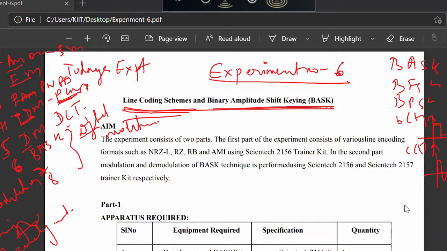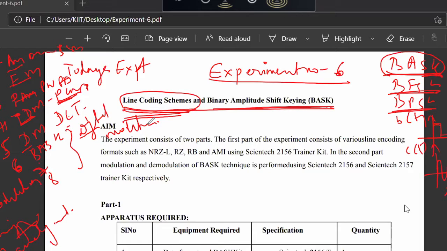So to perform digital modulation, the basic modulation processes are binary ASK, binary FSK, and binary PSK. Today we will be seeing the binary ASK modulation technique, and along with that, line coding schemes.